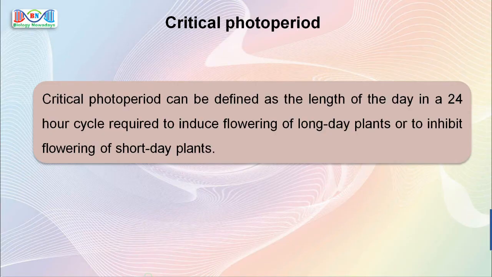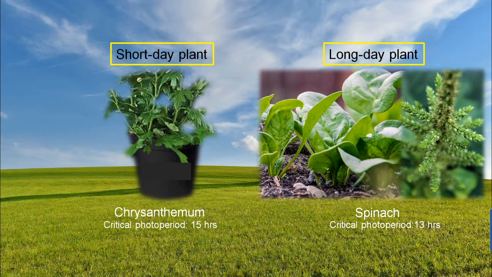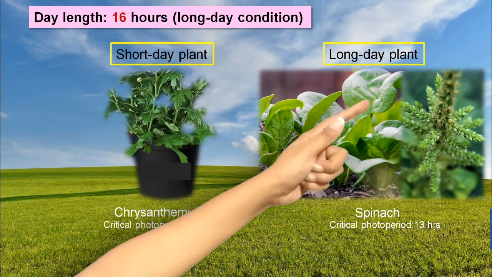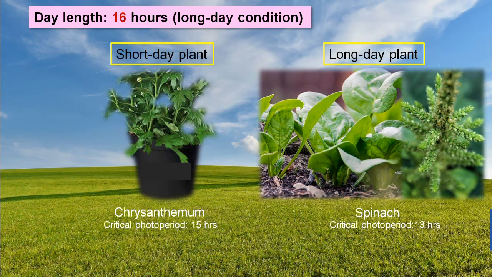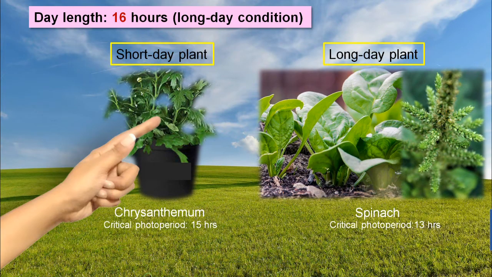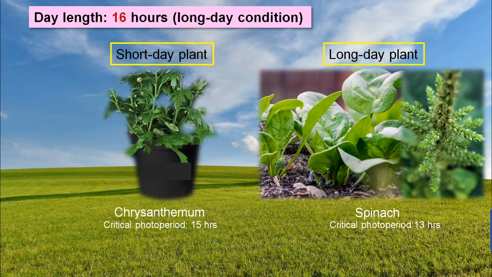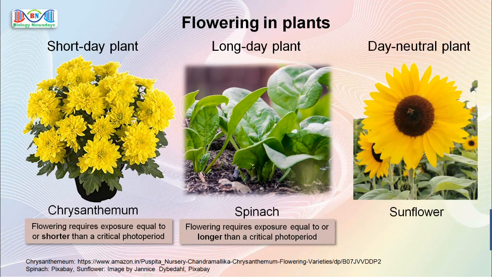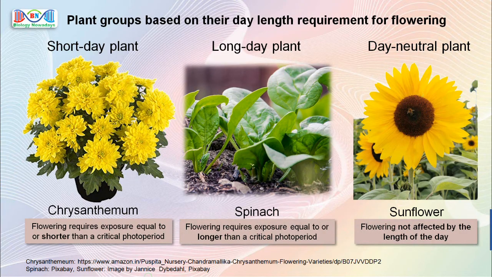Let's go through the example of chrysanthemum and spinach once again. Here, when the day length is longer than the critical day length, long day plants like spinach will flower, while in short day plants like chrysanthemums, day length longer than its critical day length will inhibit flowering. Besides long day and short day plants, there is another interesting group of plants, the day neutral plants. Sunflower is an example. In these plants, flowering is not affected by the length of the day. So altogether, there are 3 groups of flowering plants based on their day length requirement for flowering: short day plants, long day plants, and day neutral plants.